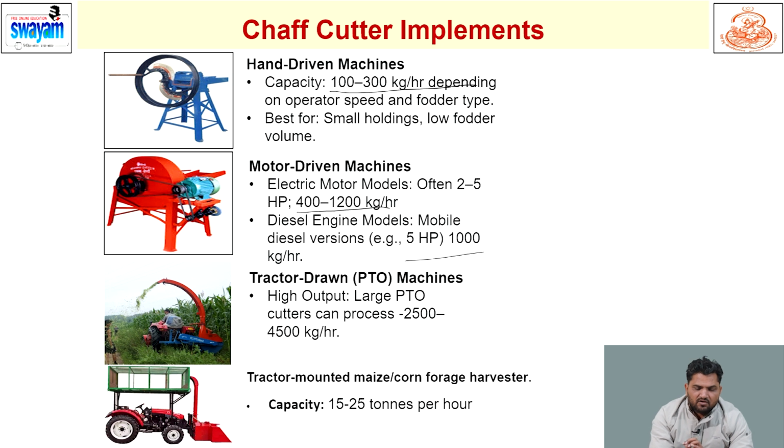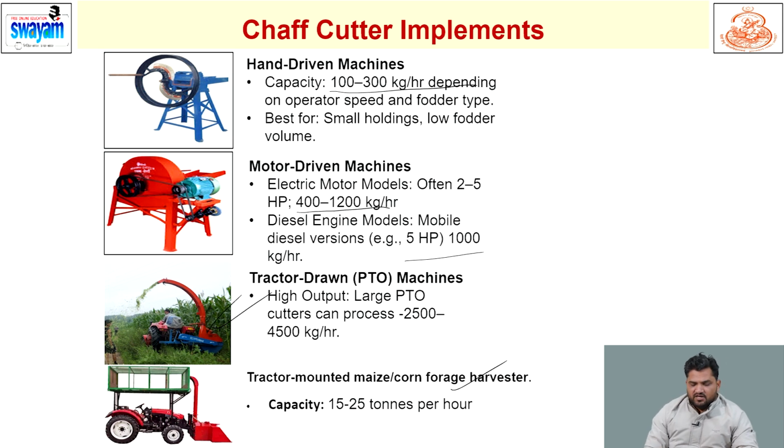And tractor drawn machines are there for the cutting of the fodder. Tractor mounted forage harvester can cut the forage 15 to 25 ton per hour. So these are the advanced implement machineries for fodder production.